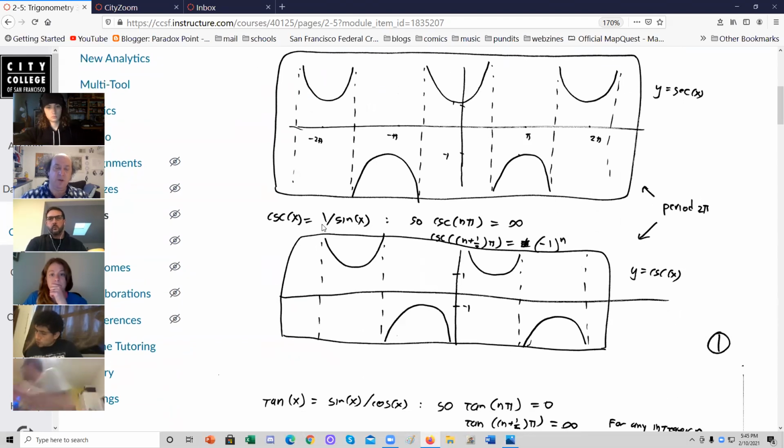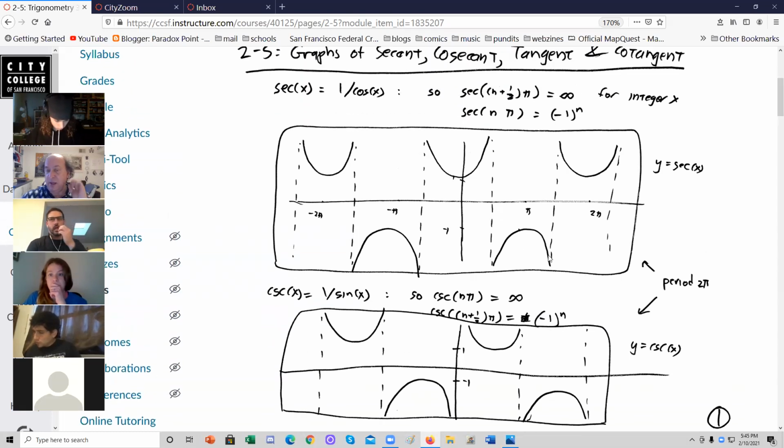Cosecant is 1 over sine. And so whenever sine is 0, which is at integer times pi, cosecant is infinity. Whenever sine is plus or minus 1 at integer and a half times pi, cosecant is plus or minus 1. And again, period 2 pi. And since cosine and sine are a quarter phase off from each other, pi over 2, 90 degrees off from each other in phase, so are secant and cosecant.